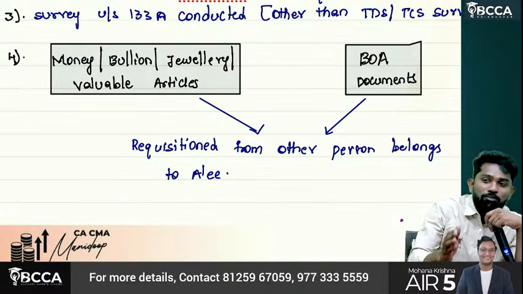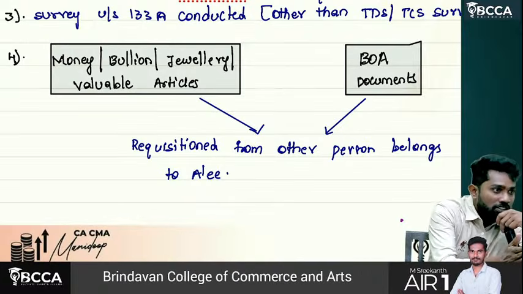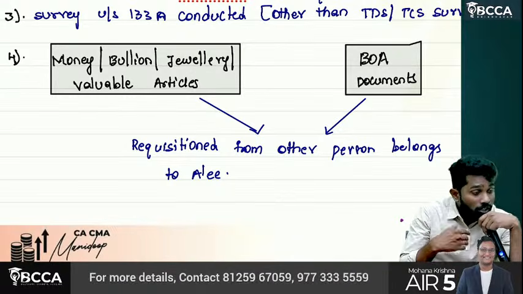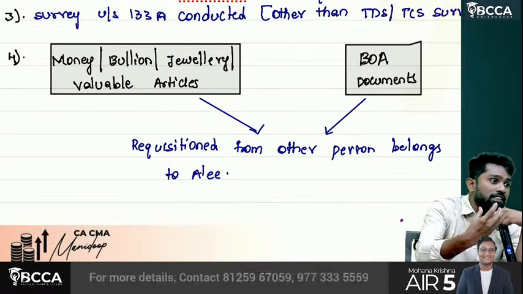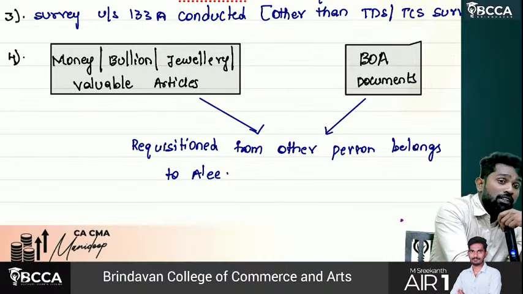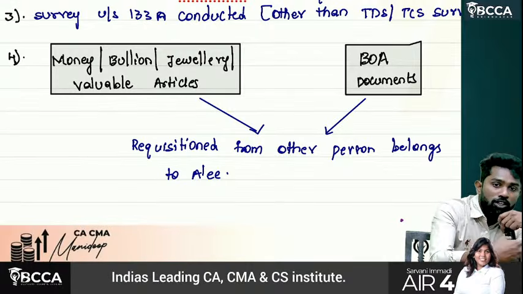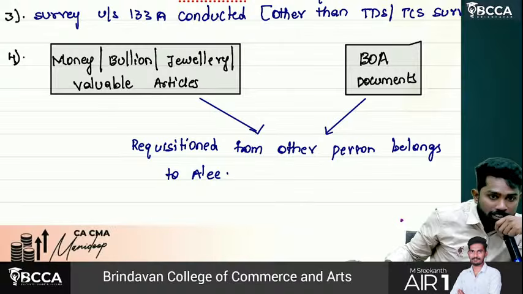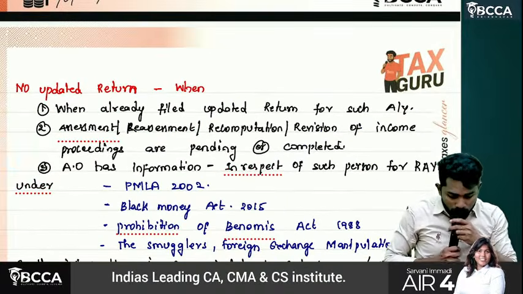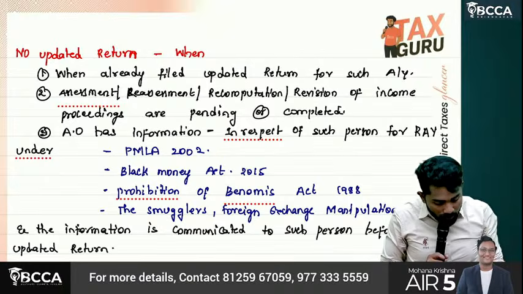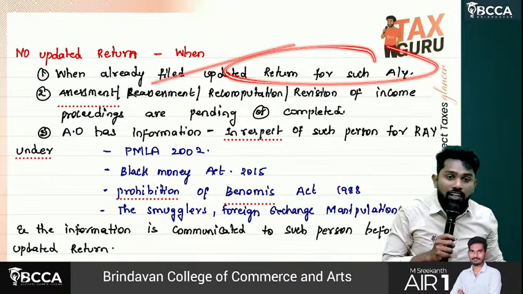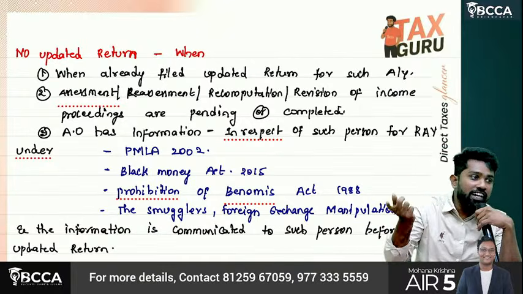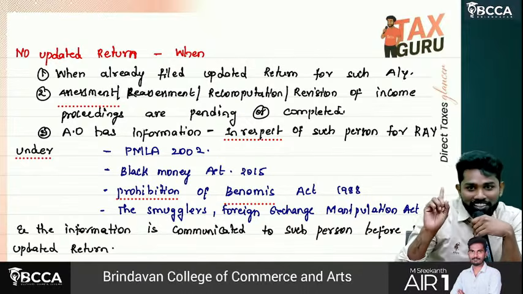So that's why they said you can file updated return before they initiate search, before they initiate survey, before they initiate requisition. Or if they searched or requisitioned with respect to some other person, but the money, bullion, jewelry, documents belong to a different person, then the different person also cannot go for updated return. Then no updated return can be filed, sir, when already an updated return is filed for such assessment year. So there is no revision of updated return. Once you file updated return, again updation is not there. Only one updation is there.